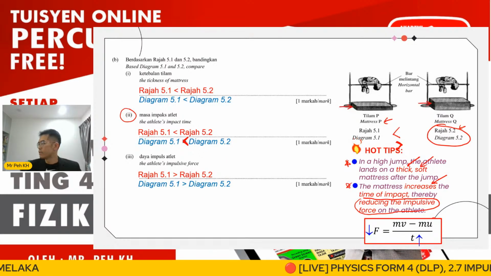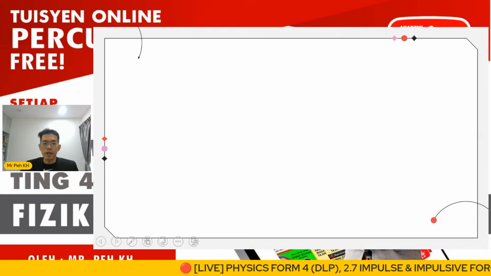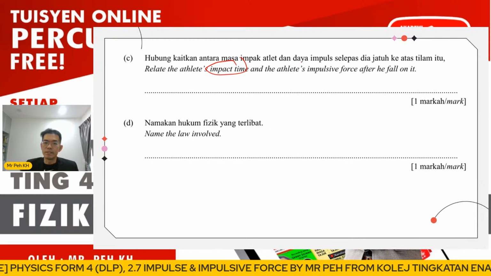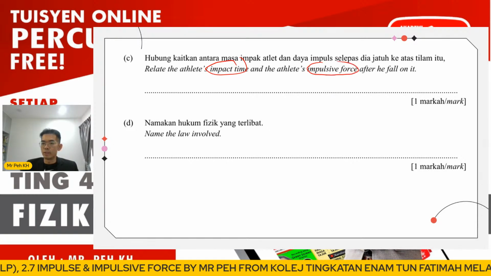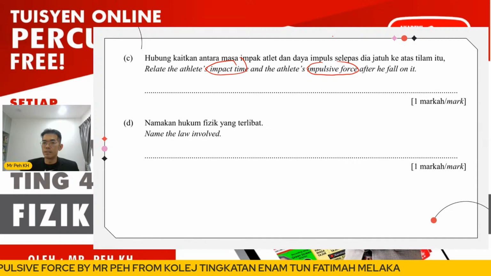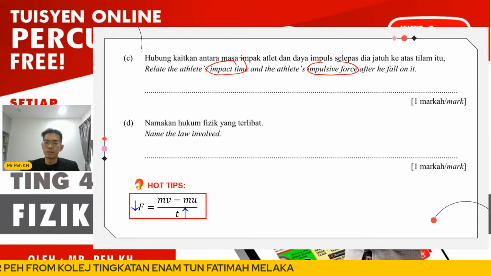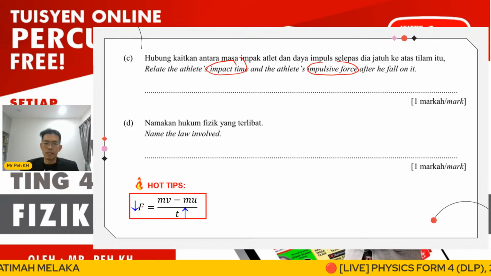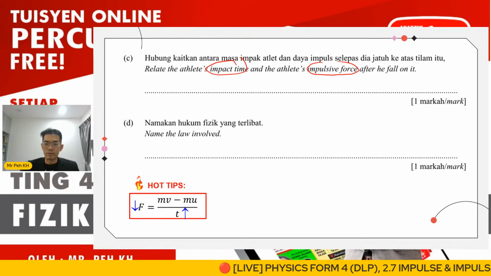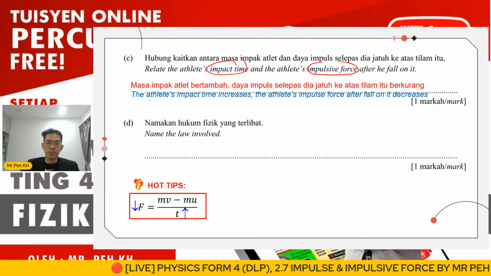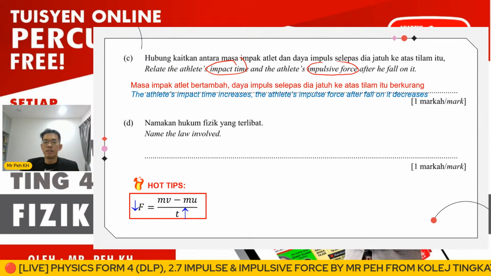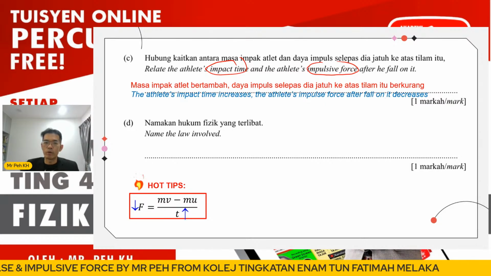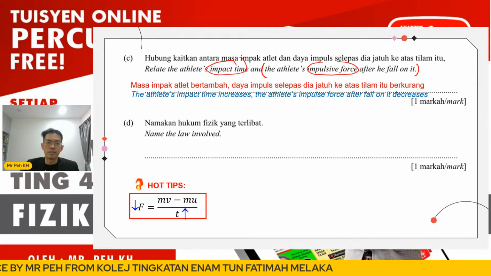Okay, then the next here. So the next here we have the relationship between the time impact and the impulsive force added to the person, which is related by using the formula. Okay, so here you can use: time impact increases, the impulsive force will decrease. So the answer will be this. The athlete's impact time increases, the athlete's impulsive force after falling on it decreases. So actually I copy this sentence and this sentence.